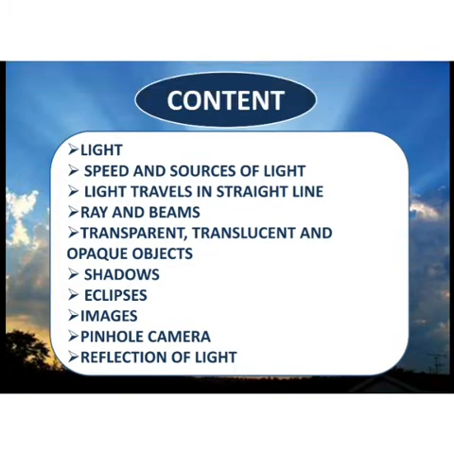So as always, let me introduce you to what we'll be learning in this chapter. First, we'll start with the introduction of light, then speed and sources of light. One of the properties of light is that it travels in a straight line, so we will understand that. Rays and beams, transparent, translucent and opaque objects, shadows, eclipses, images, pinhole camera and reflection of light. As there are many topics in this chapter, we will be covering it in two parts.